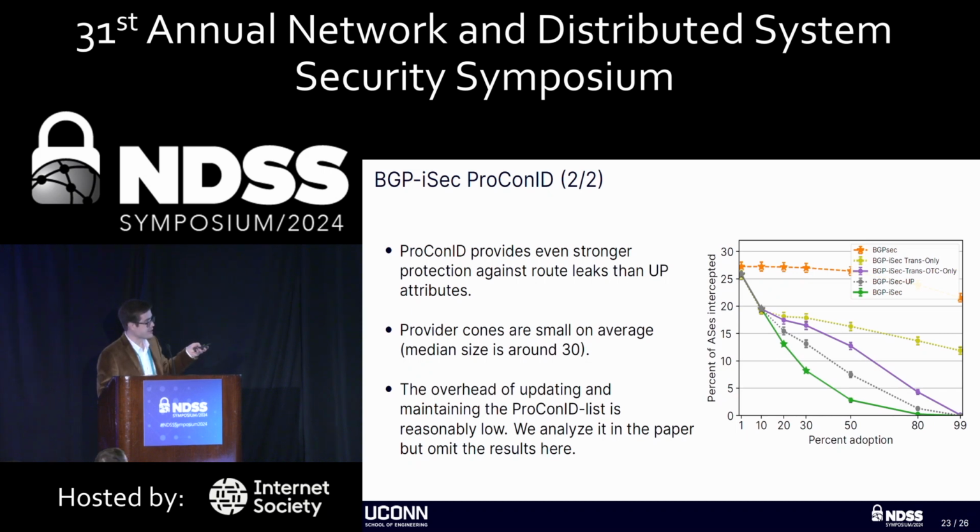The green line here is better than the other 2 approaches, and the strong thing about this is it stays that way even when the adversary has full eavesdropping capabilities. There is overhead associated with maintaining the provider cone ID list, and an AS has to know its provider cone. However, we found using the CAIDA graph that the median provider cone size is only 30. It's around 30, which we expect is likely reasonable for most ASs to manage.